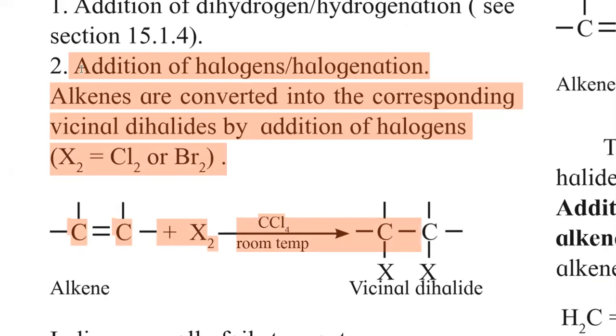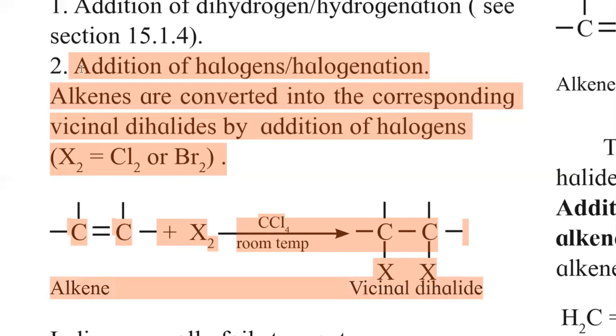Carbon-carbon double bond containing compound is alkene when X2 means halogen is added in the presence of carbon tetrachloride at room temperature. Then across carbon-carbon double bond addition of two halogen take place. It gives the vicinal dihalide. What is vicinal dihalide? It is a two halogen containing compound that is called as a vicinal dihalide.